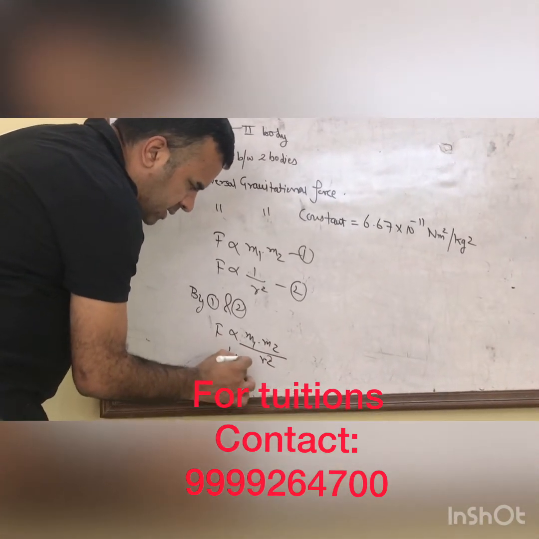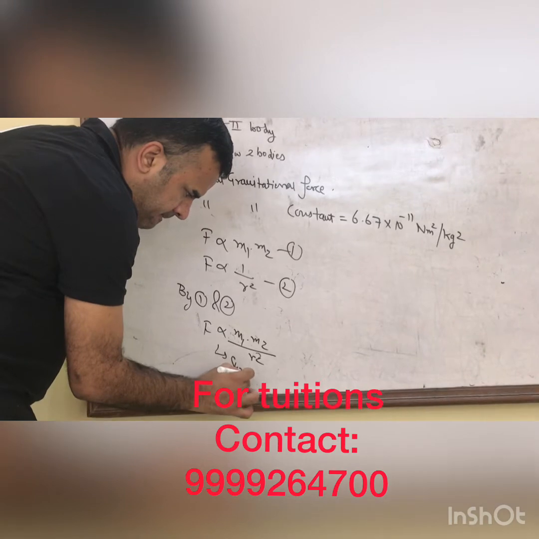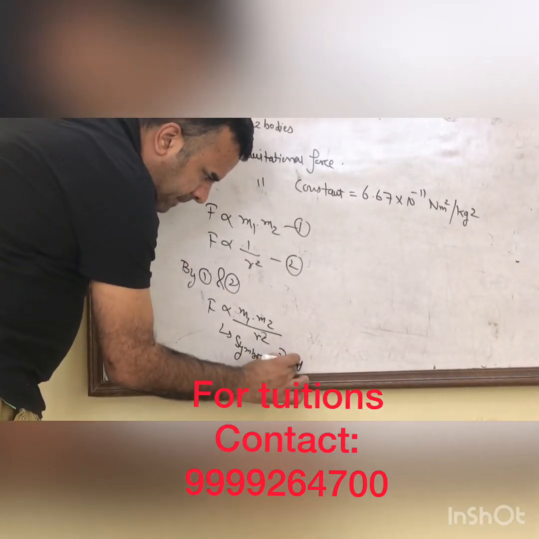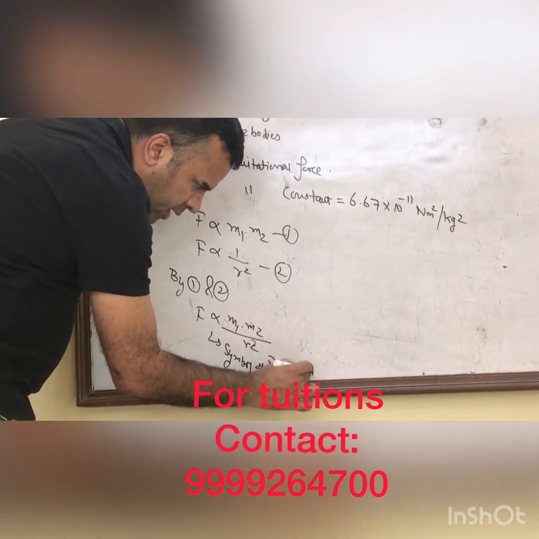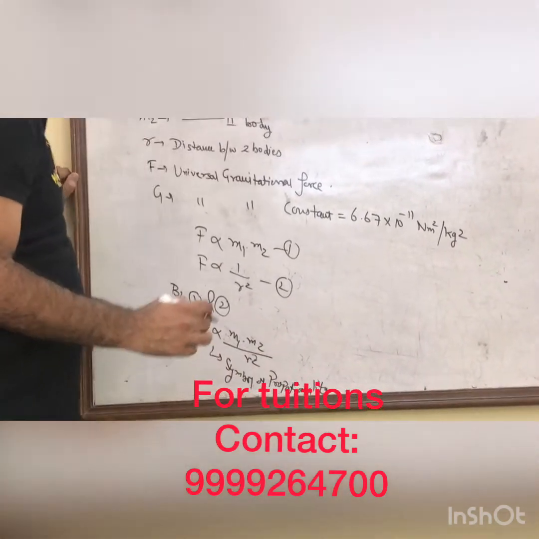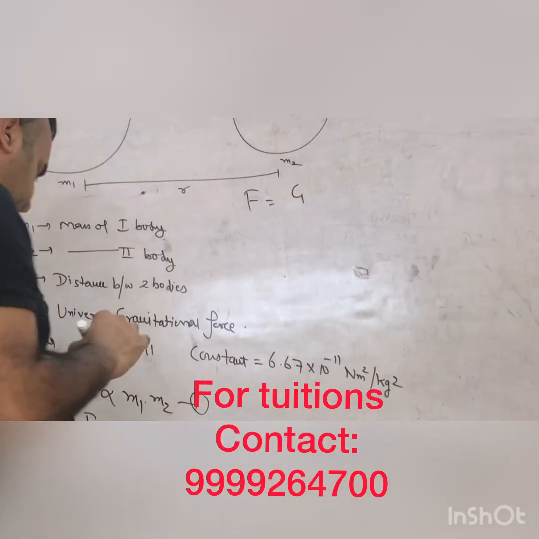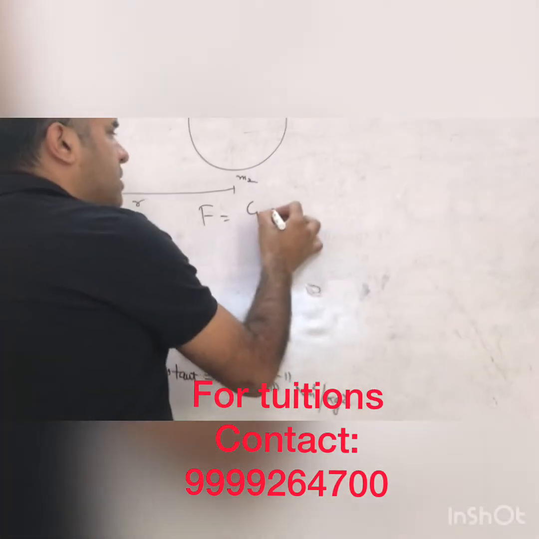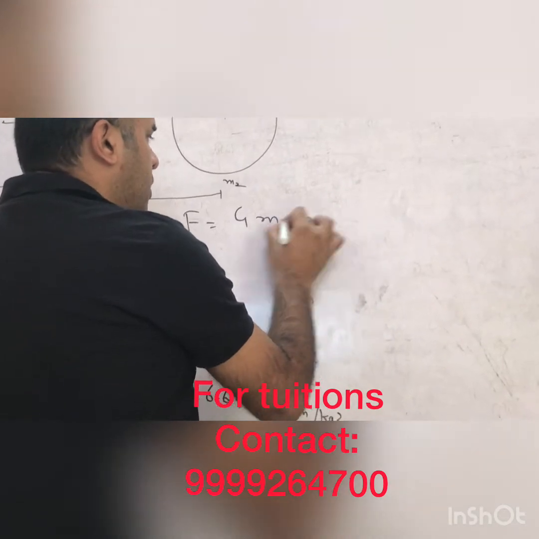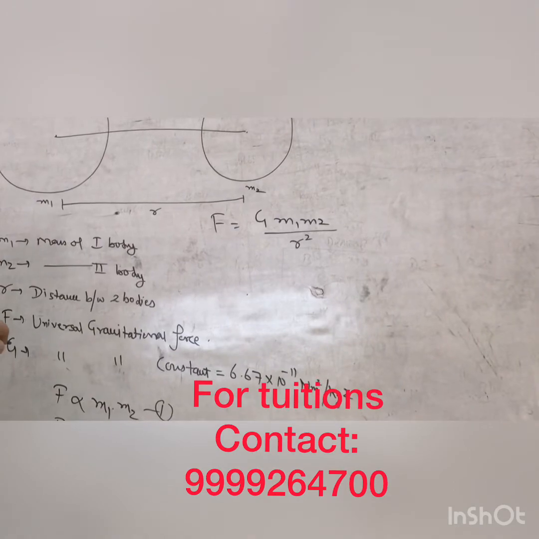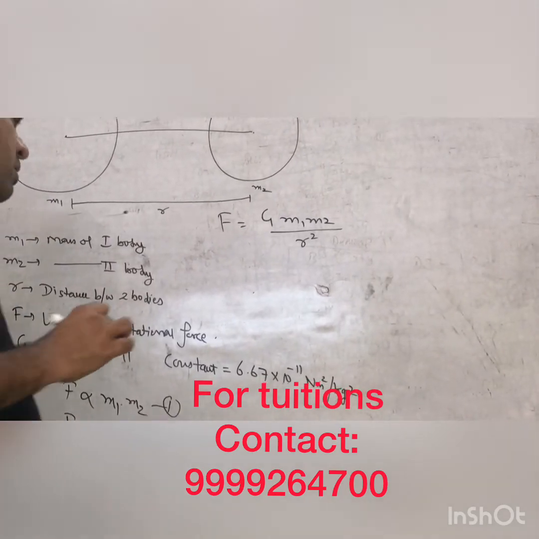This is the symbol of proportionality, and as I have already told you, if we remove this symbol and write equal, then a constant will come. In this case, the constant is capital G, so the formula becomes F equals G m1 m2 by r square. This is the formula for force.